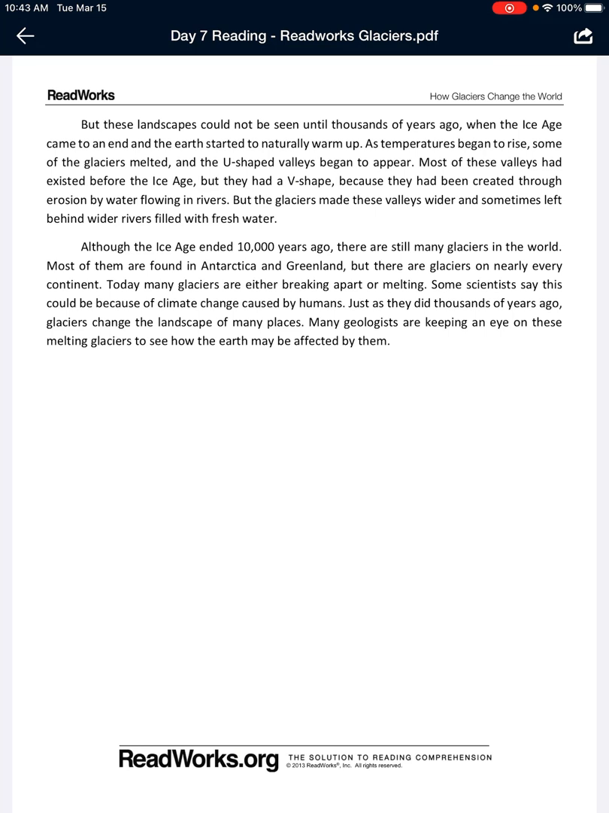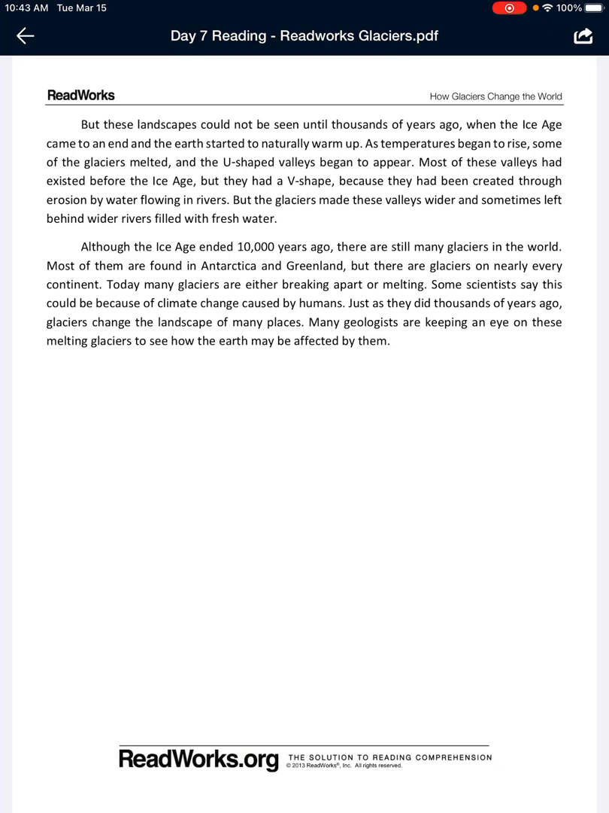But these landscapes could not have been seen until thousands of years ago, when the Ice Age came to an end and the Earth started to naturally warm up. As temperatures began to rise, some of the glaciers melted and the U-shaped valleys began to appear. Most of these valleys had existed before the Ice Age, but they had a V shape because they had been created through erosion by water flowing in rivers. But the glaciers made these valleys wider and sometimes left behind wider rivers filled with fresh water.